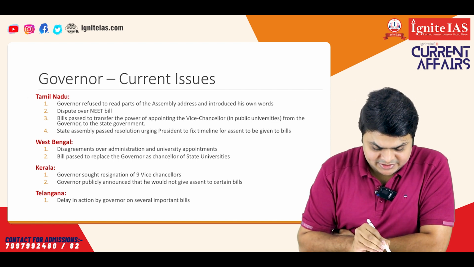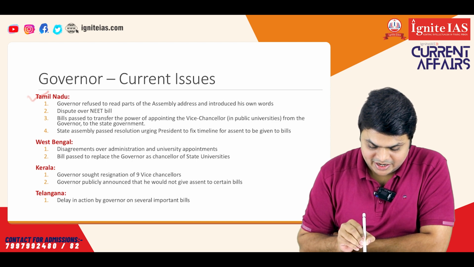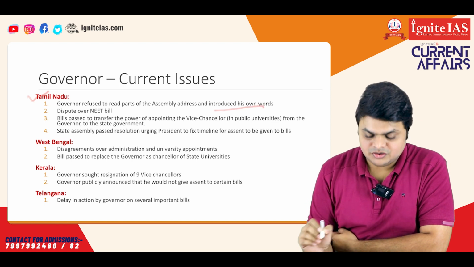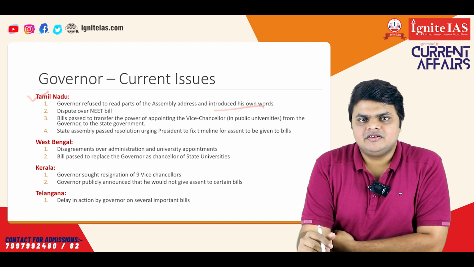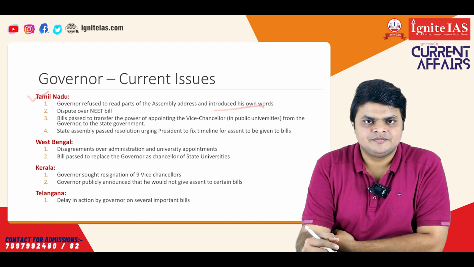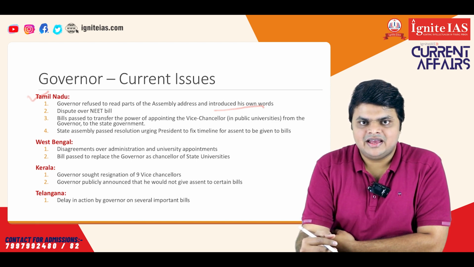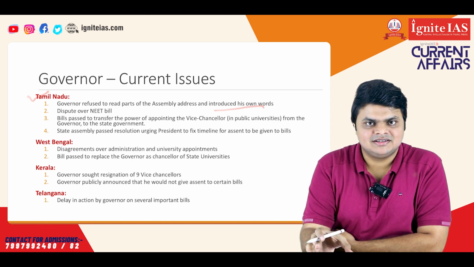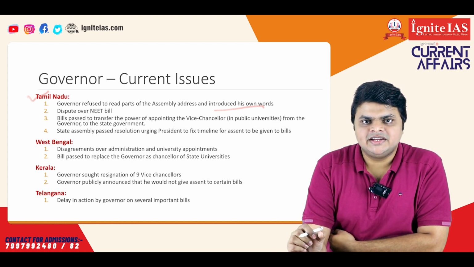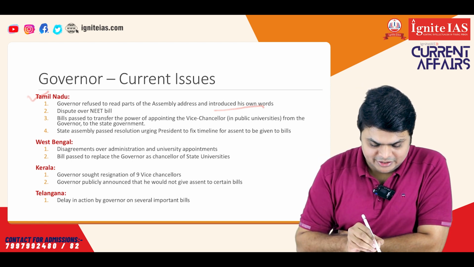Firstly, let's take the state of Tamil Nadu. The first issue is that the governor refused to read parts of the assembly address and introduced his own words. As you all know, it is customary for the governor to give a speech at the commencement of the first session of the year. Generally, the text of the speech is given by the ministers, and he just has to read it and adopt the same text. That is the parliamentary convention. But what happened in the case of Tamil Nadu? The governor refused to read certain parts, and he inserted his own words, and this was objected to by the state assembly.